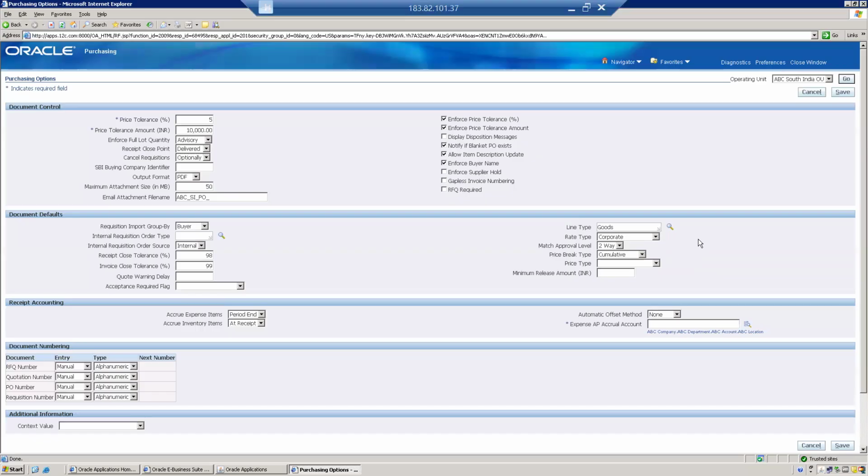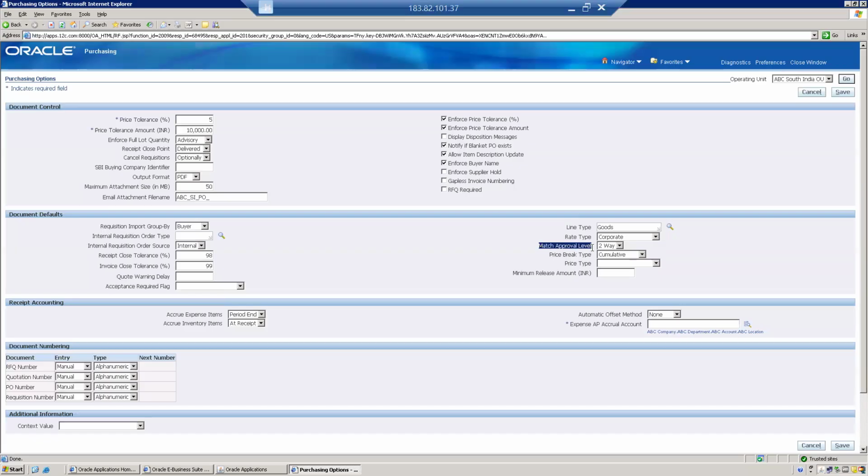So now what is the conversion rate between INR to USD? Something like 82 or something is there, right? That conversion rate will be defined under this corporate. You can also maintain a custom one, but this is the Oracle provided one, corporate. So it's like a predefined one. Defining a new custom rate type and all is related to finance. People have to take a position. Okay, fine. So next is match approval level.